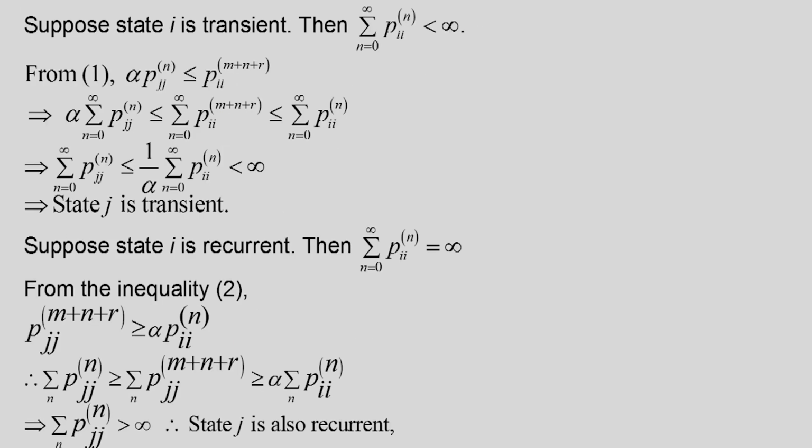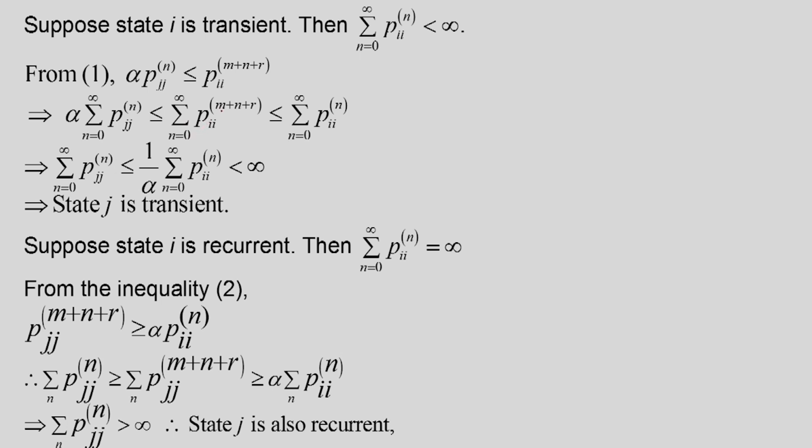Now suppose state i is transient, then we proved that this is the condition if and only if the summation of P_ii^(n), n going from 0 to infinity, is finite. So this quantity is finite, and alpha P_jj^(n) is less than or equal to P_ii^(m+n+r). So that way we wrote this inequality in reverse order, and already we know that taking summation up to infinity, we get that alpha times the summation from n equal to 0 to infinity of P_jj^(n) must be less than or equal to the summation of this from n equal to 0 to infinity.